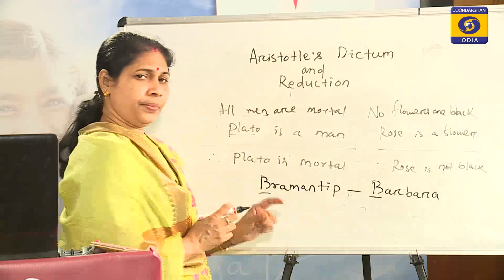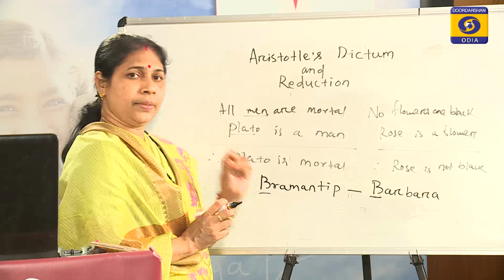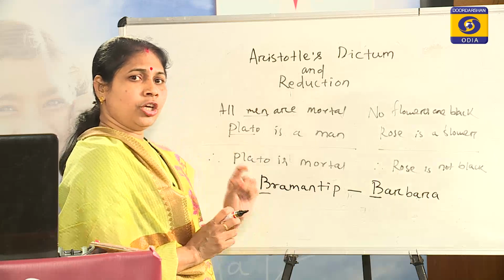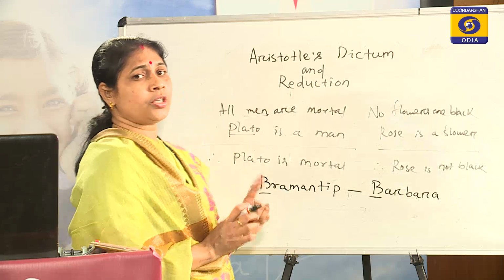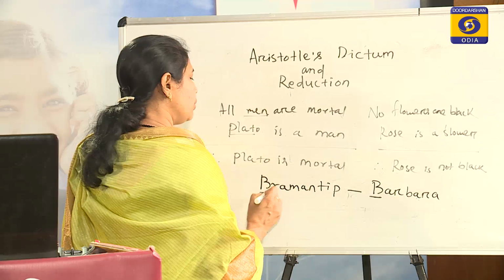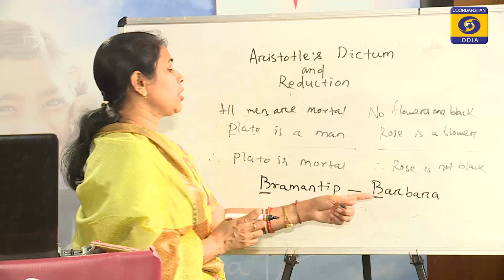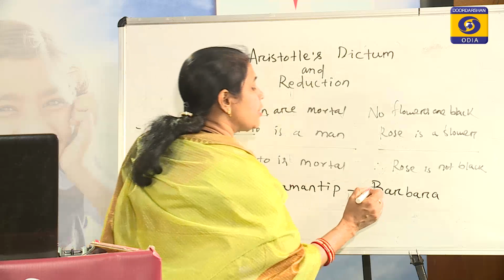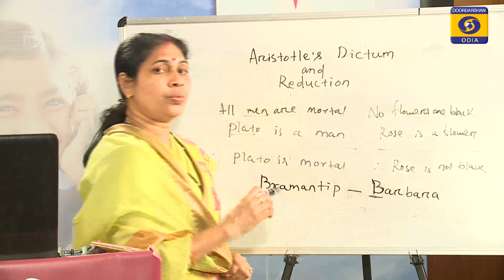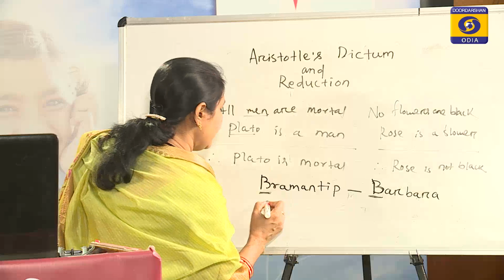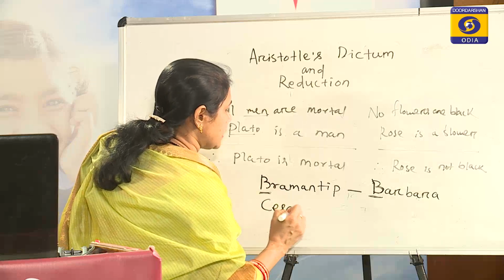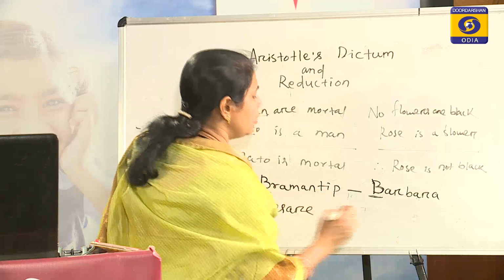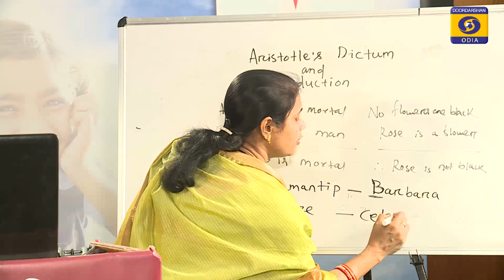Similarly, if we see all the imperfect moods of the second, third and fourth figures, each is reduced to the mood of the first figure beginning with the same initial letter. Similarly, suppose I take the example of Cesare. Cesare is in the second figure. It will be reduced to Celarent of the first figure.